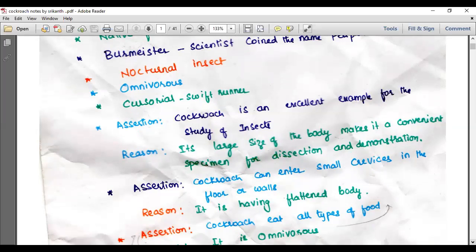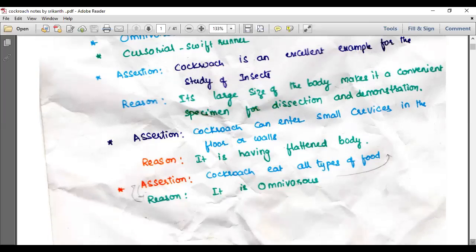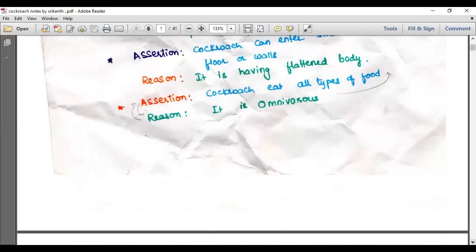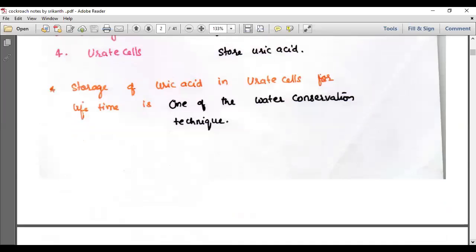The cockroach can enter small crevices in the floor or walls because of its flattened body. It eats all types of food, that's why we call it omnivorous in nature. And now the external features of the cockroach.